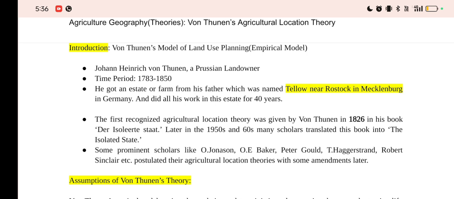Later in the 1950s and 60s, many scholars were influenced by his work and they translated this book into The Isolated State. There were many prominent scholars like O. Jonasson, O. E. Baker, Peter Gould, T. Hagerstrand, Robert Sinclair. They postulated their agricultural location theories with some amendments later. So this was a brief introduction. We'll move on to the assumptions of von Thunen's theory.